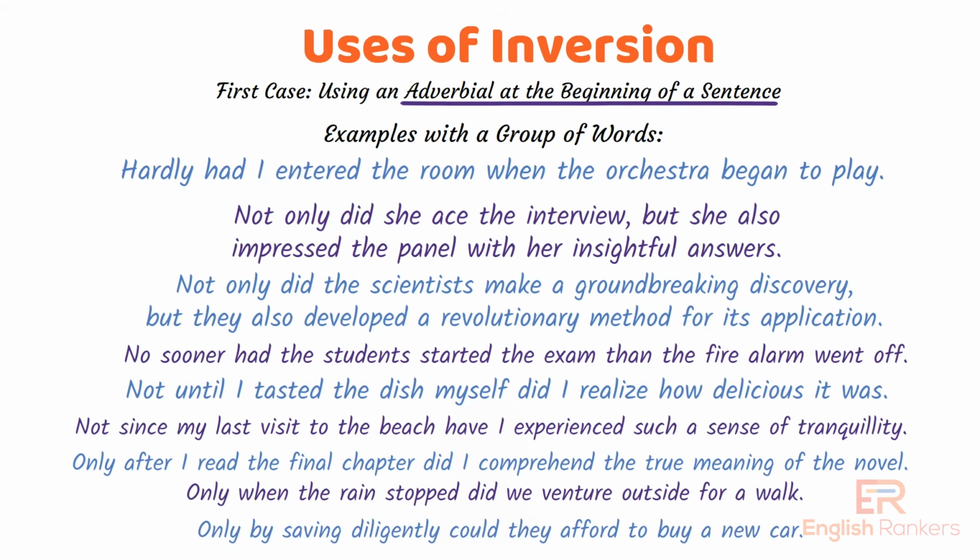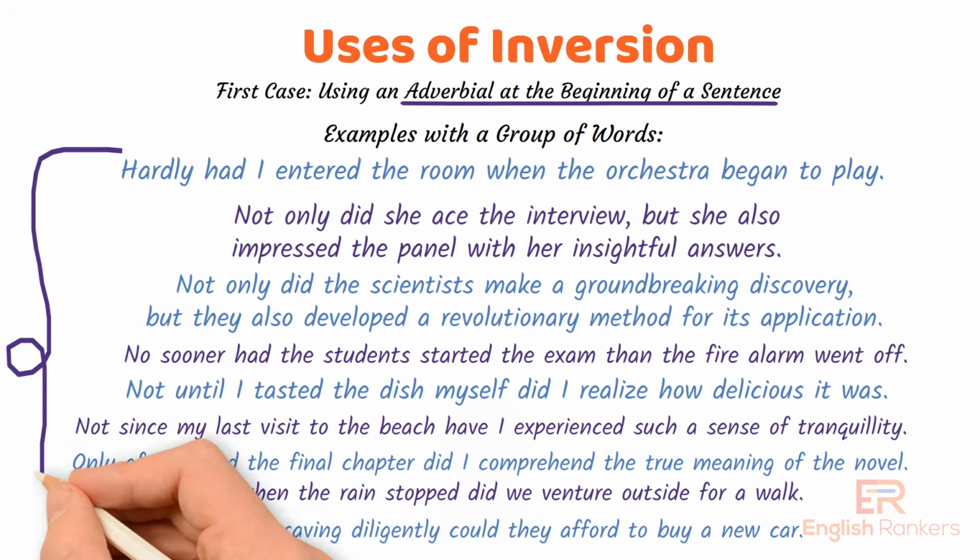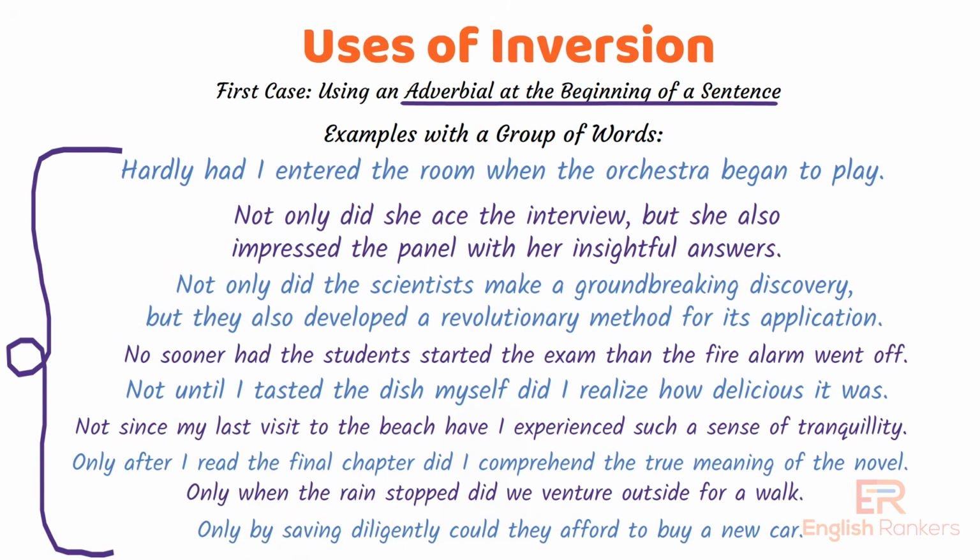Only by saving diligently could they afford to buy a new car. Stresses the method by which an outcome was achieved. These examples use a group of words at the beginning of the sentence to create emphasis, sequence, and condition, effectively making the statements more engaging and dynamic.